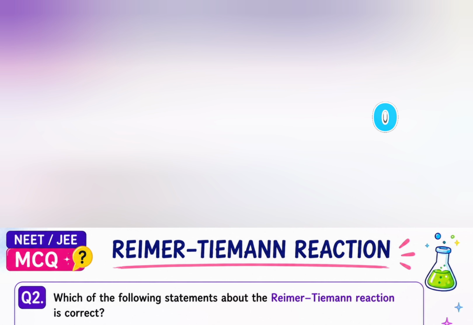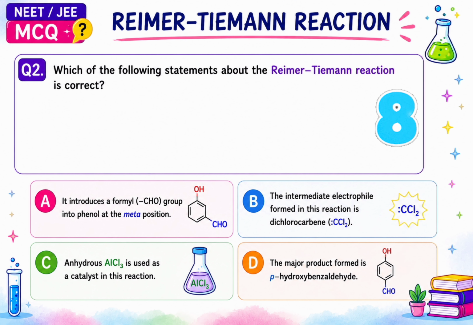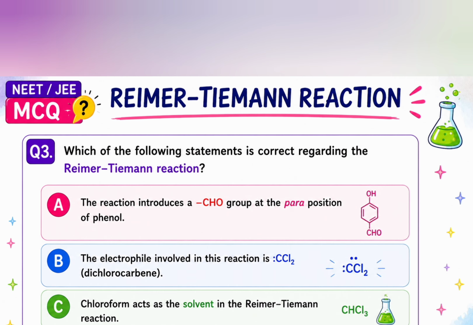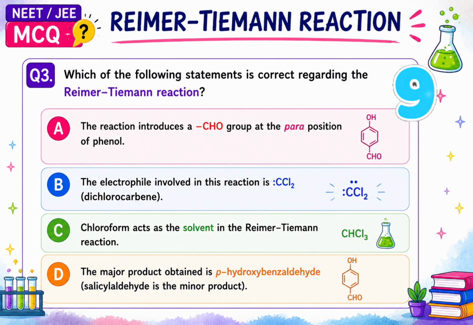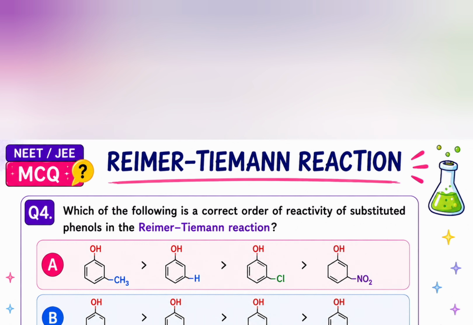Answer is C. Second, which of the following statement is correct about the Reimer-Tiemann reaction? The correct statement is, answer is B. Third, which of the following statement is correct regarding the Reimer-Tiemann reaction? Answer is, the electrophile that is involved in the reaction is dichlorocarbene, so B.